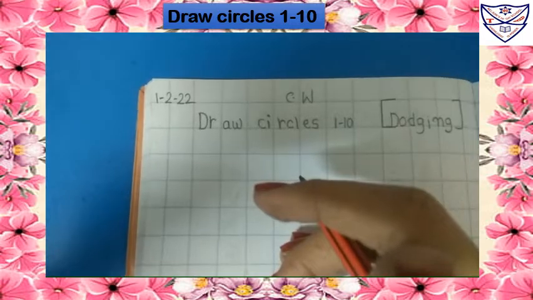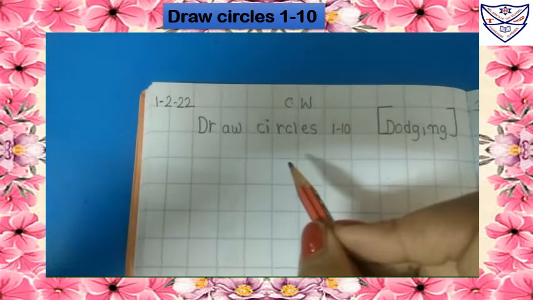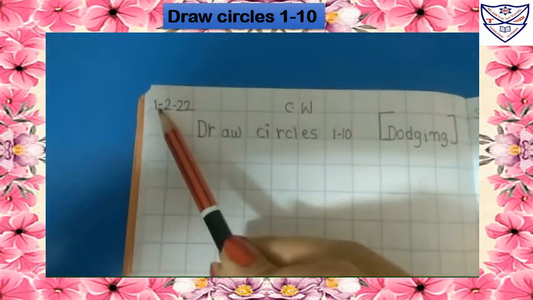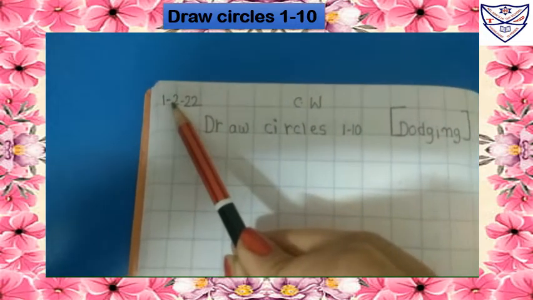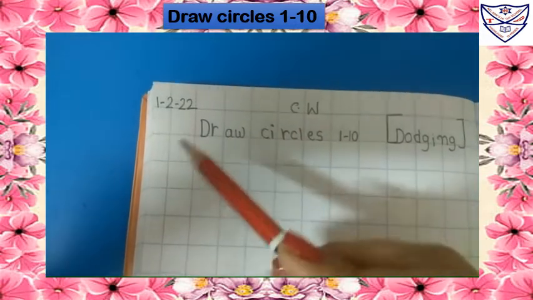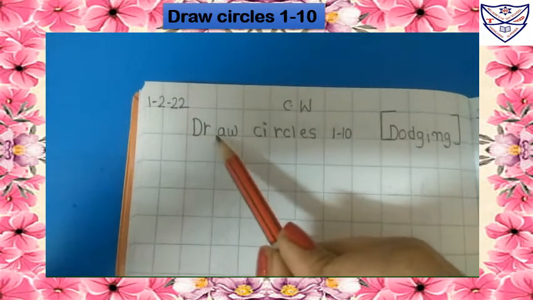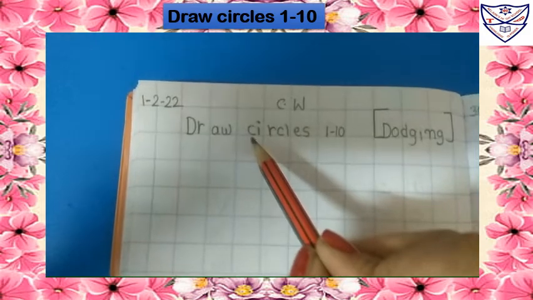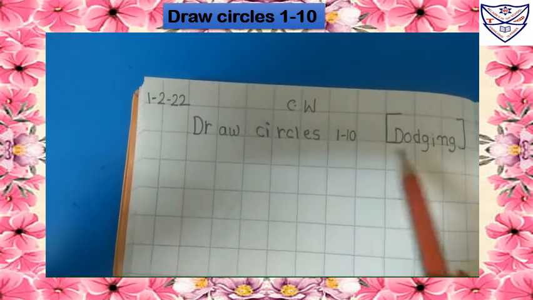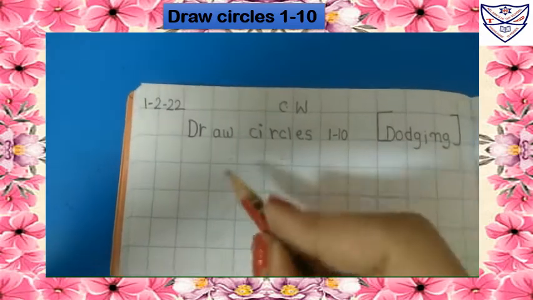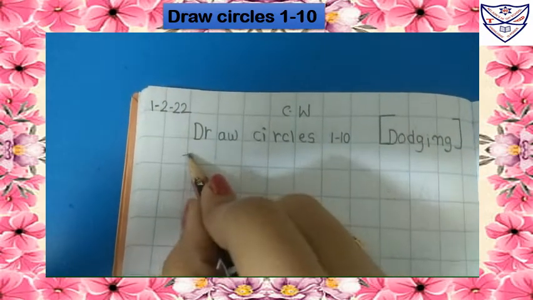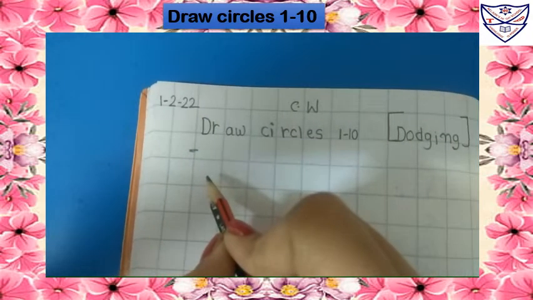Today we will draw circles 1 to 10 dodging in square line notebook. Write here today's date, that is 1-2-22. Write here classwork. In the next line we will write heading draw circles 1 to 10 dodging. Now leave one line and we will start from here.